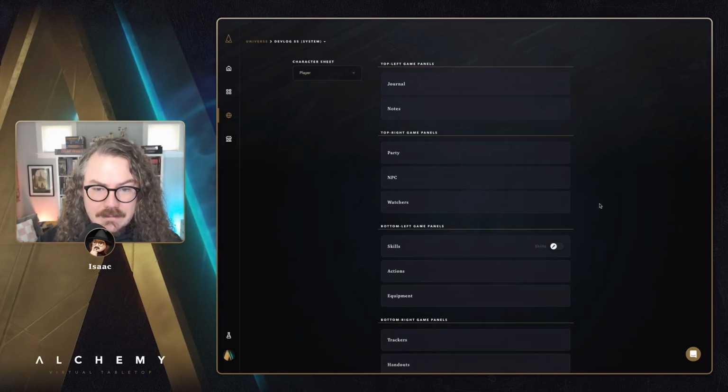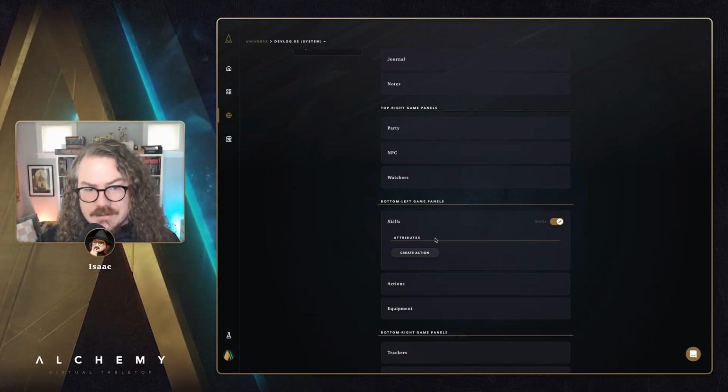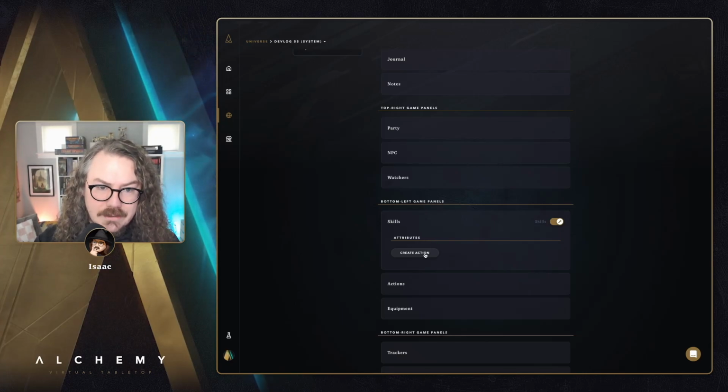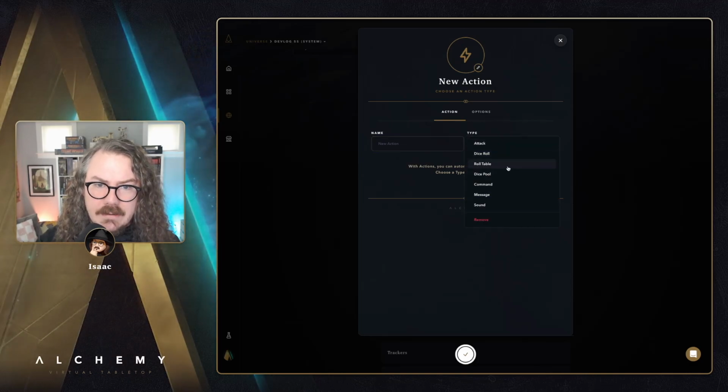Let's take a look at skills as a good example of this. So if we pop open the skills panel, and well, I actually can't rename it right now. We can on our end, but on this account I can't. That's coming soon. You'll be able to rename it from skills to something else. But the very exciting part is you can define what actions happen for your attributes in this system by clicking Create Action. So I'm going to go ahead and create a simple dice roll here.